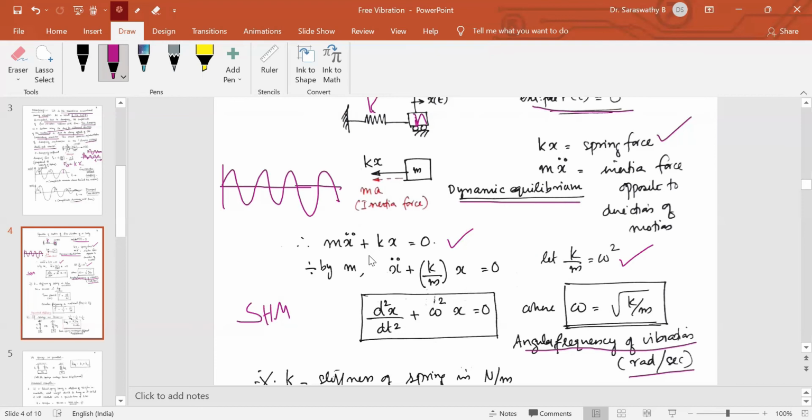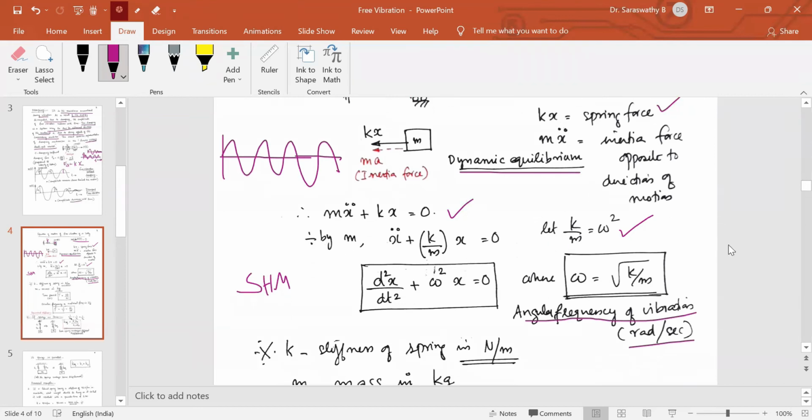That is what we have shown earlier. So you just remember this term: omega is equal to root of k by m. If you know this expression, we can solve all the numerical examples from this portion of free vibration.